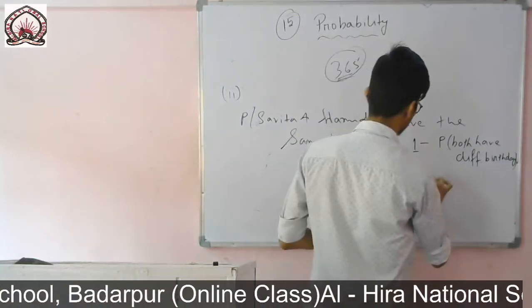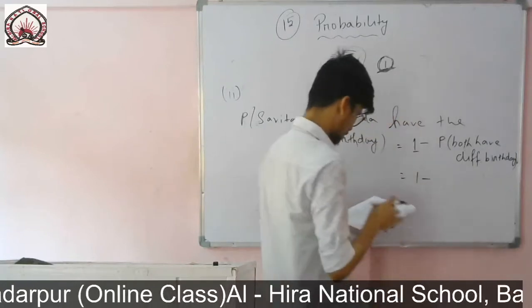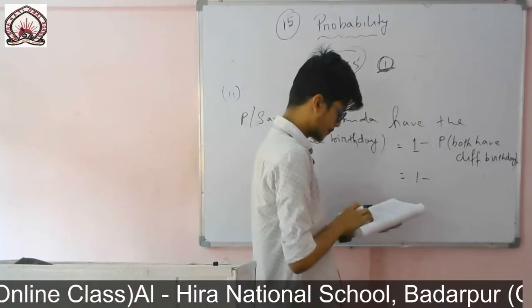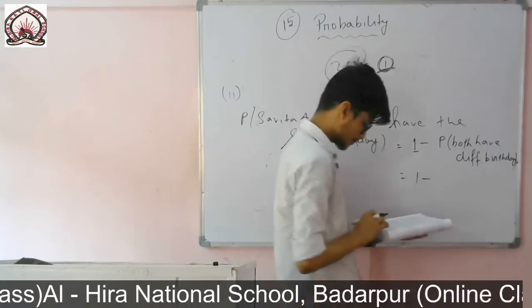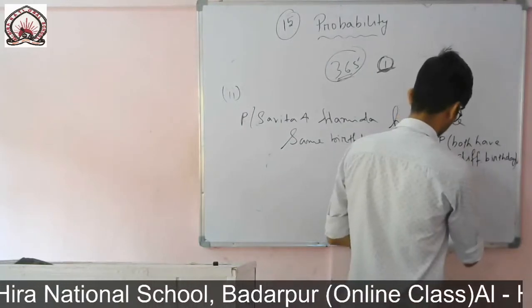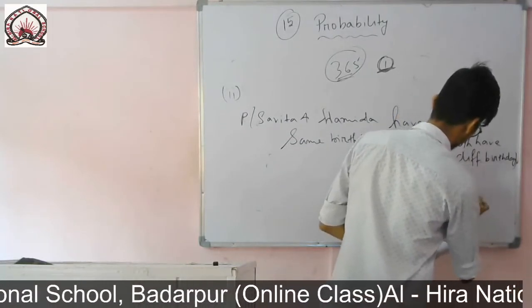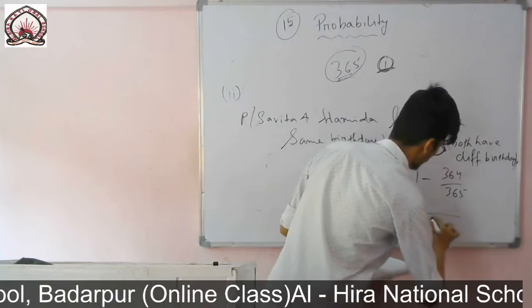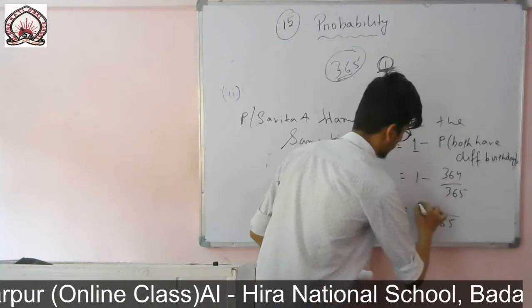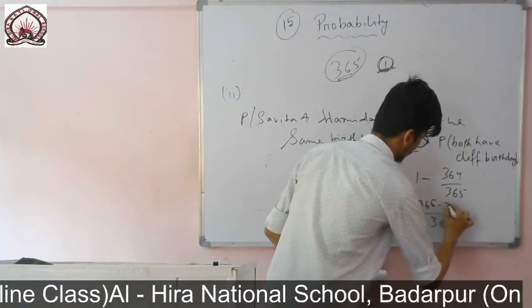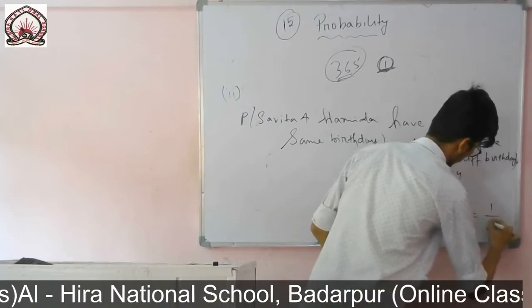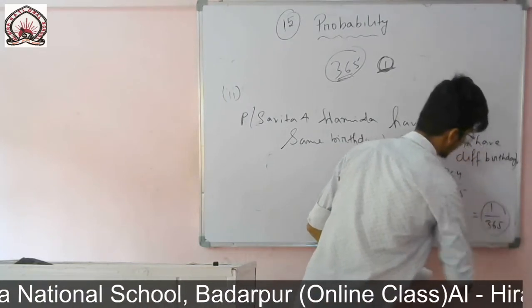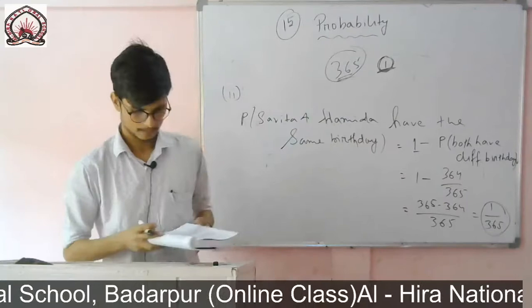So 1 minus, earlier we found the probability that they have different birthdays, which was 364 by 365. So like this also you can do it, it is there in the book. So 365 minus 364 over 365 will be equal to 1 by 365. In this case also the answer is matching.